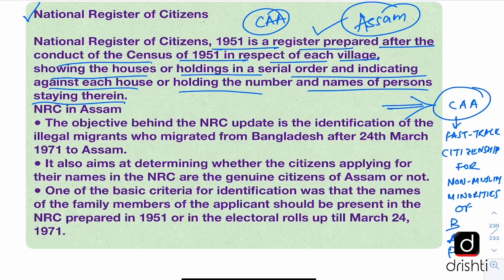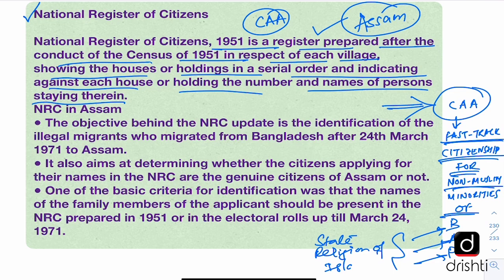And what does this Citizenship Amendment Act do? It fast-tracks citizenship for non-Muslim minorities of 3 countries, Bangladesh, Afghanistan and Pakistan. The government's logic is these 3 countries have a state religion of Islam, and there have been reports of persecution of religious minorities. So these religious minorities have nowhere to go but India, and that is why this law has been made. But there is a lot of criticism for it because it excludes the Muslims.